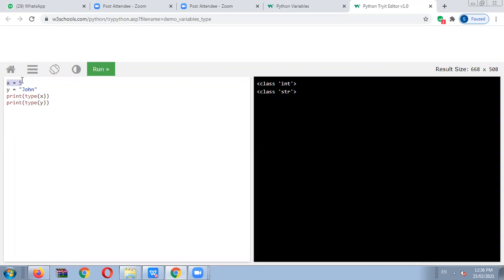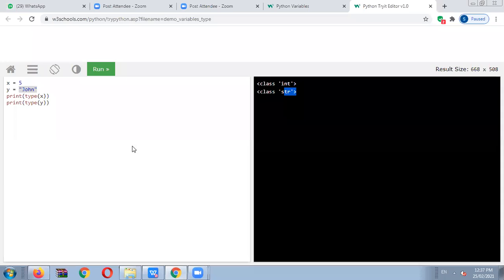So we know that x is equal to 5 means integer, and y is equal to "John". We have to use double quotation since the double quotation sign is used for string declaration. On the basis of this line we have to decide which class to take. So here the integer class is for x equals 5, and for y equals "John", the class name is string.